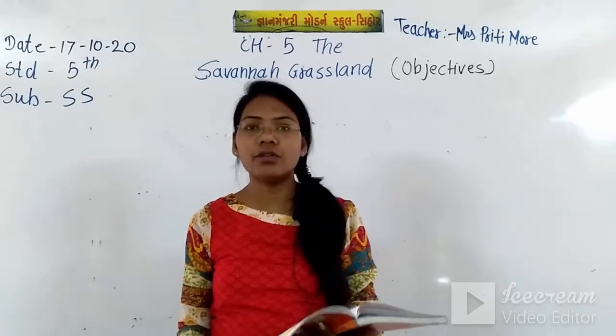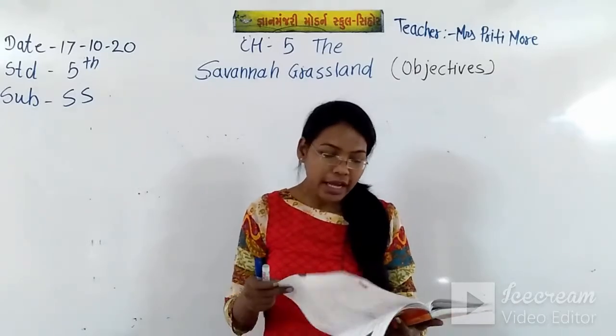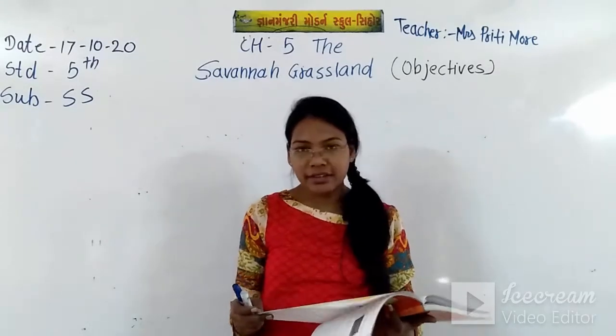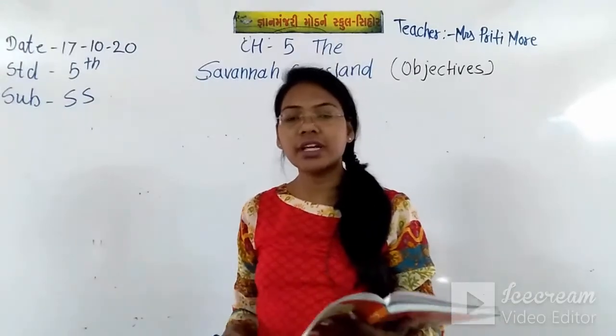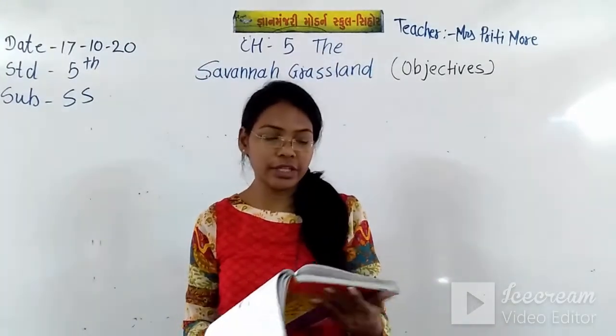We covered all this in the last video, and we wrote the main points of climate, vegetation, wildlife and human occupation in the last video only.